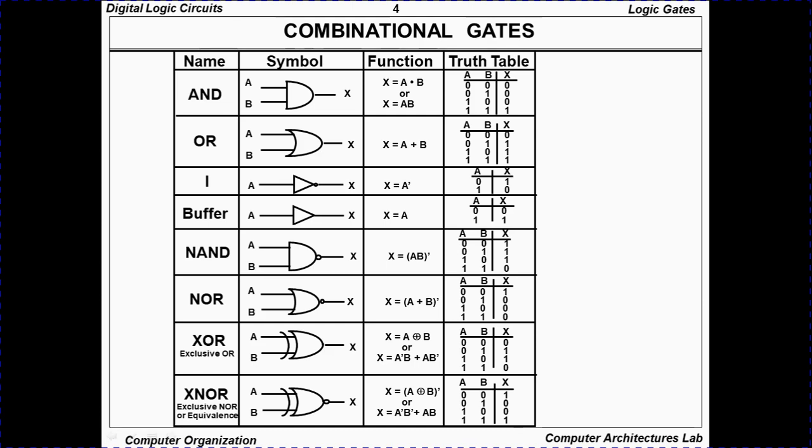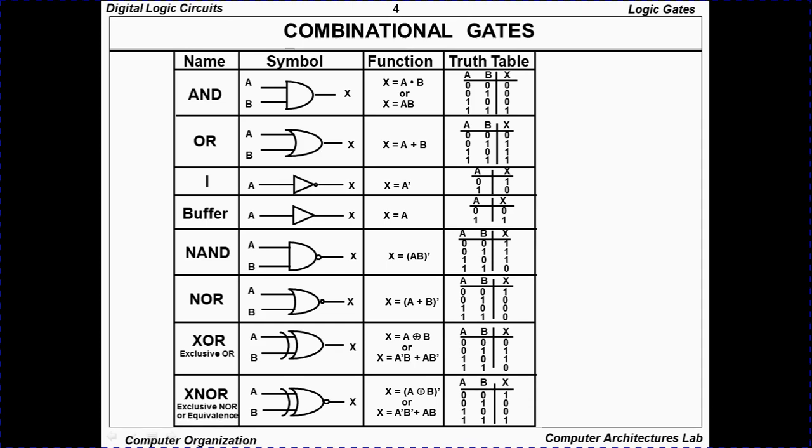And for the NOR gate, it negates the OR gate, so it's the complement of the OR gate. In the OR gate we have 0 if both the inputs are 0. Here we have 1 if both the inputs are 0, otherwise 0. Okay, so it's like this.